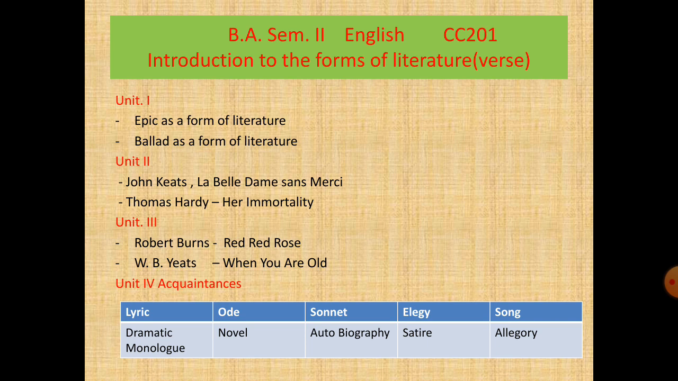In the blue row you can see that various forms of poetry are given: lyric, ode, sonnet, elegy, and song. In the gray row you can see various forms of prose to learn: dramatic monologue, novel, autobiography, satire, and allegory. So this is all about your syllabus of paper number CC201.